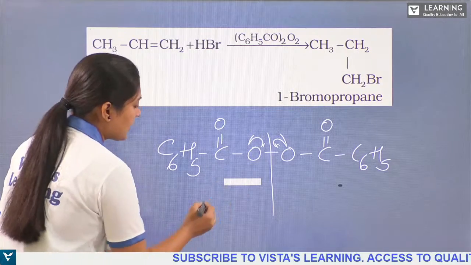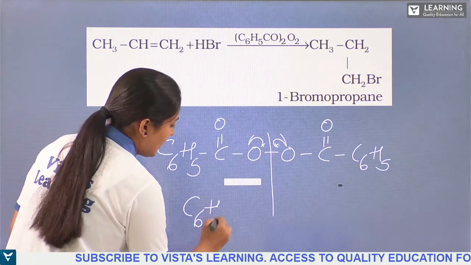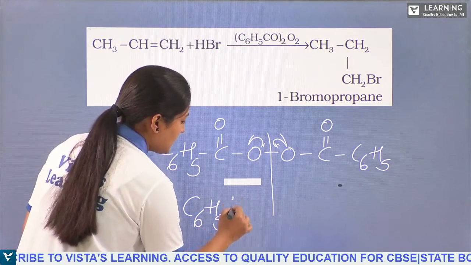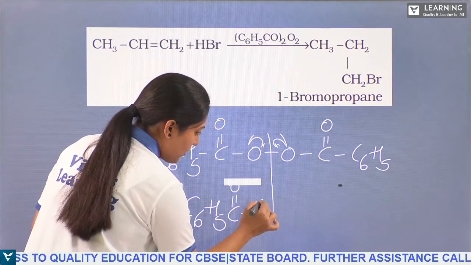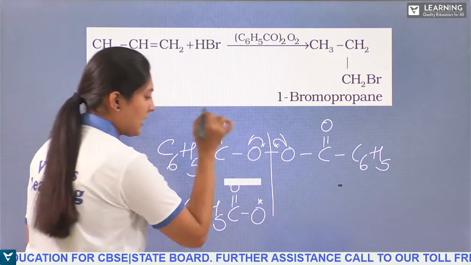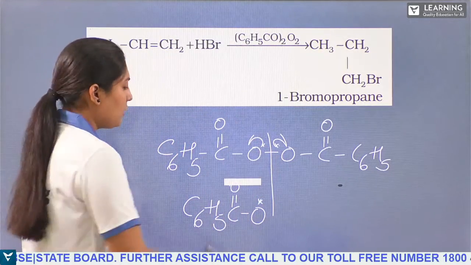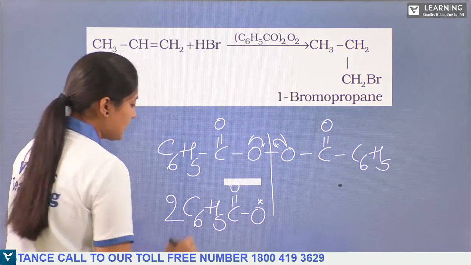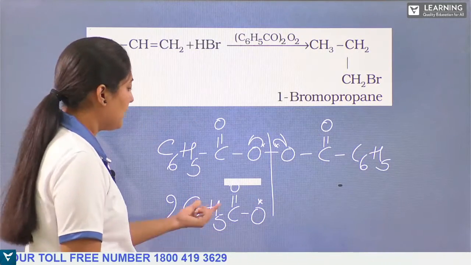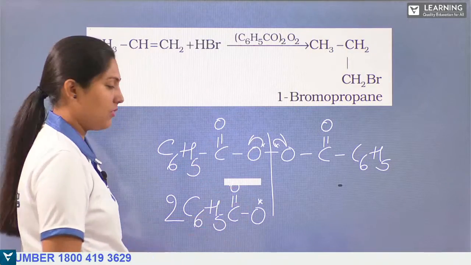So what happens? What is being formed here? C6H5, C double bond O, and here this oxygen will have one electron which is being taken back. Right. So now how many have been formed? Two such radicals have been formed. This again undergoes cleavage.